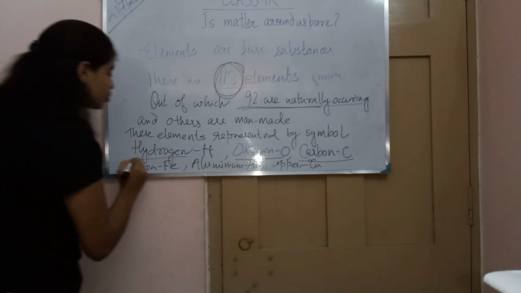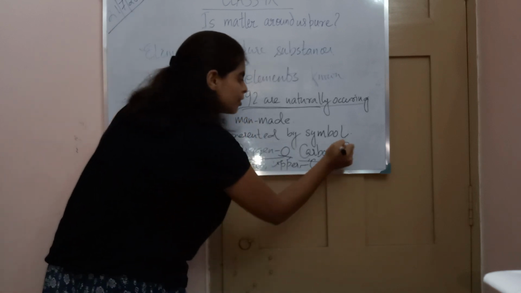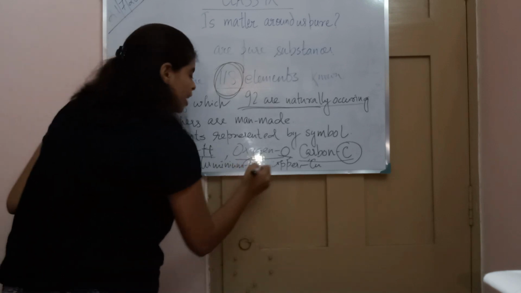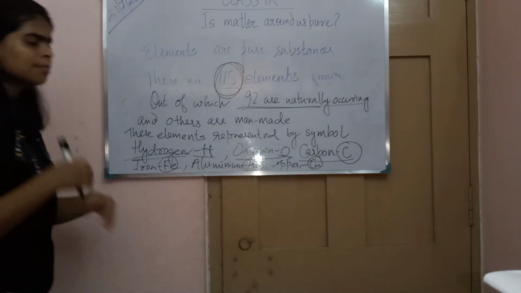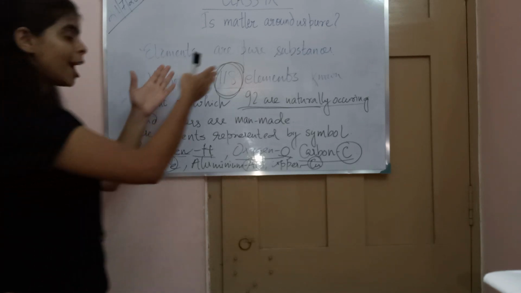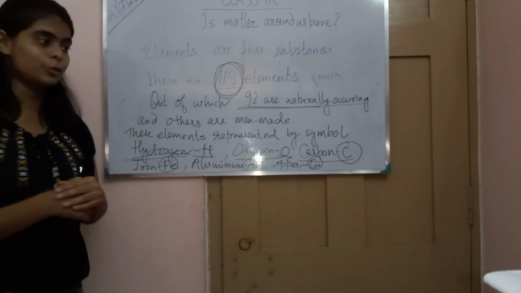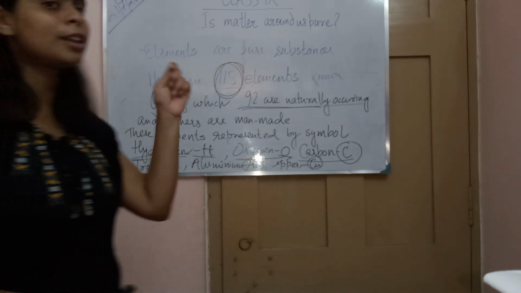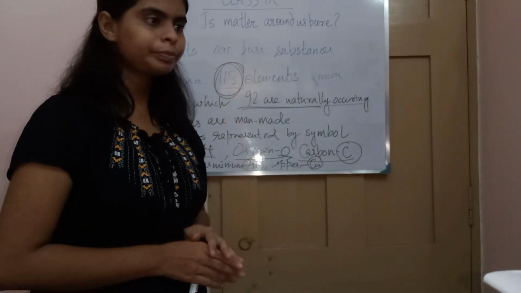For example, for hydrogen we use H, for oxygen O, for carbon C, for iron we write Fe, for aluminium Al, and for copper Cu. Since there are 118 elements, we cannot write them all on the board, but I will give you the list. You can see that there are 118 elements, and each has its own name and distinguished symbol.